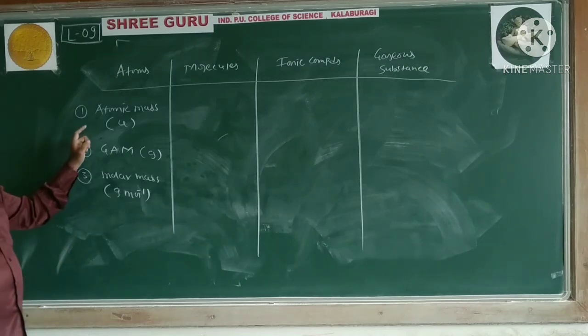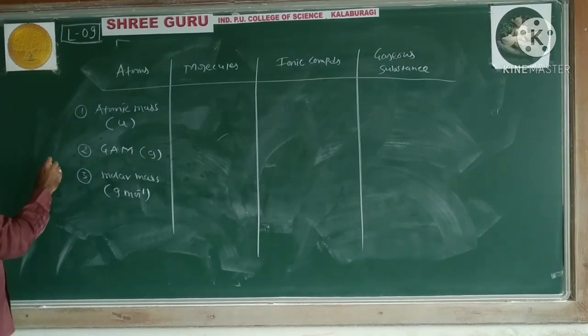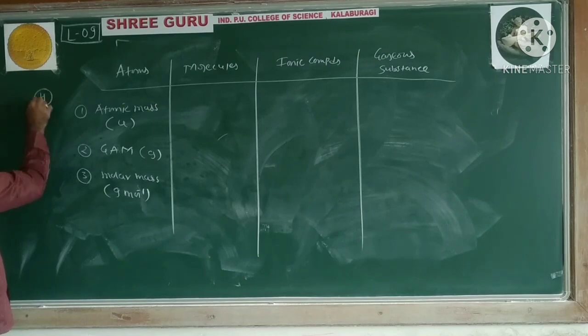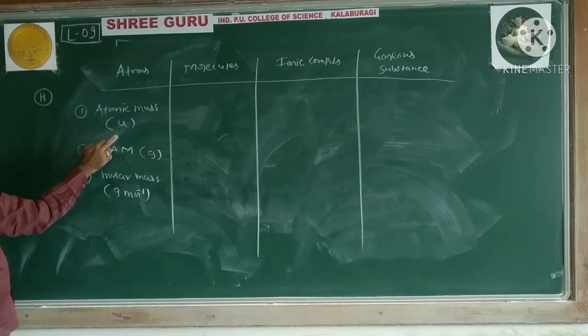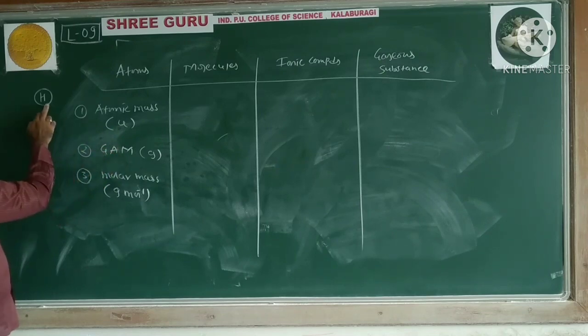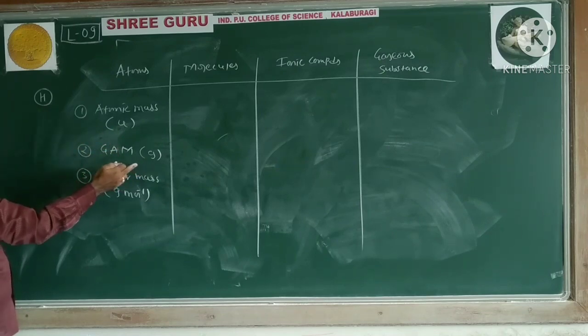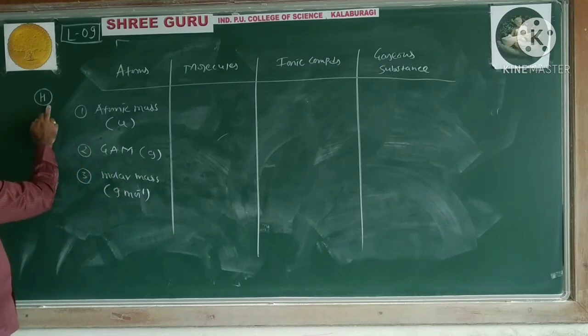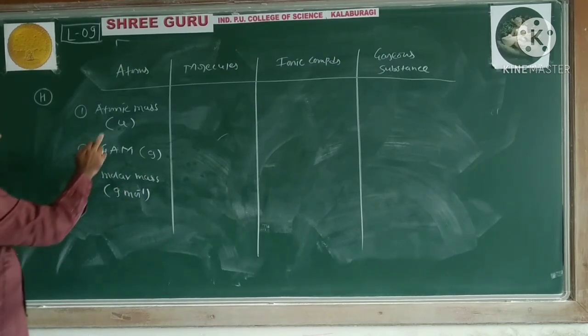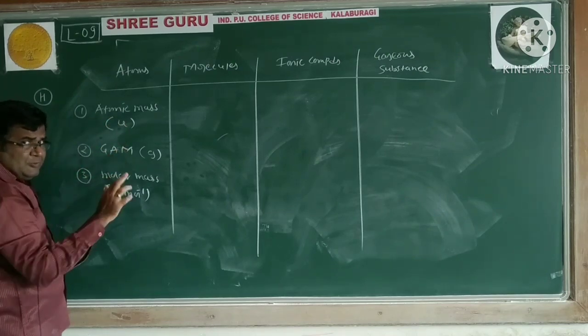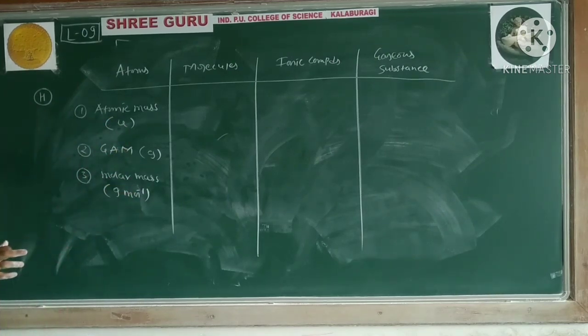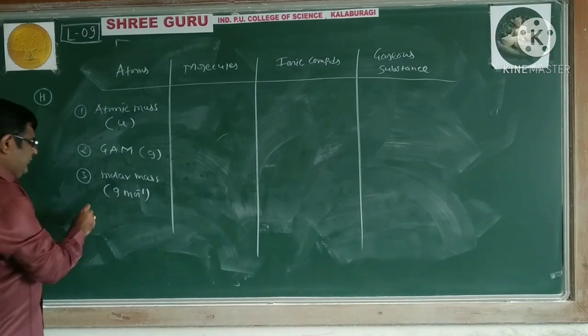For example, if we consider hydrogen, what is its atomic mass? 1 U. What is the gram atomic mass? 1 gram. What is the molar mass? 1 gram per mole. So these different terms we are using, and we should know how to distinguish between them.